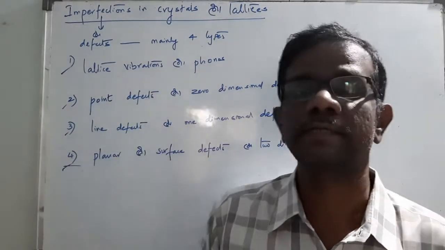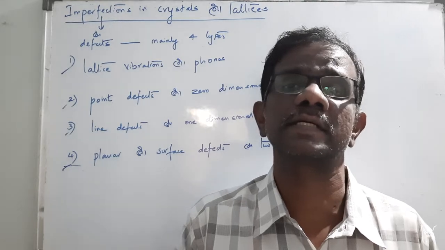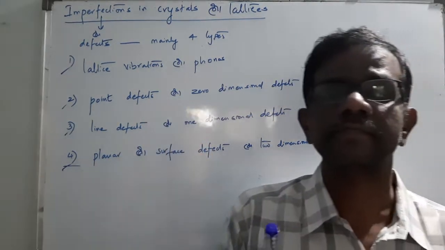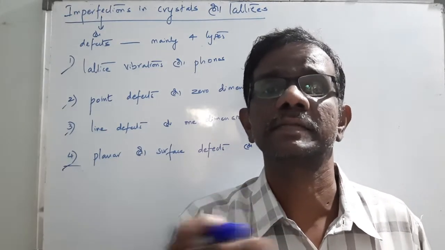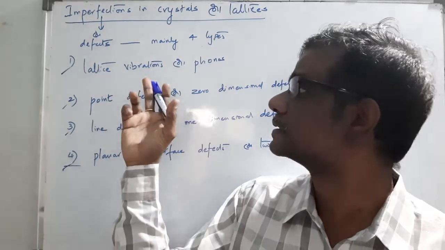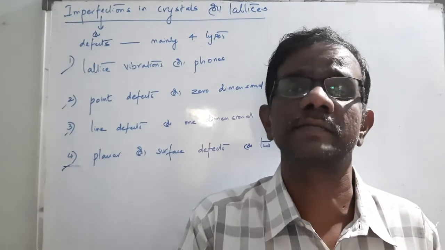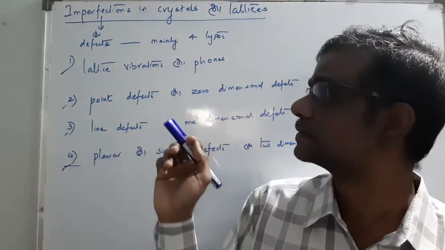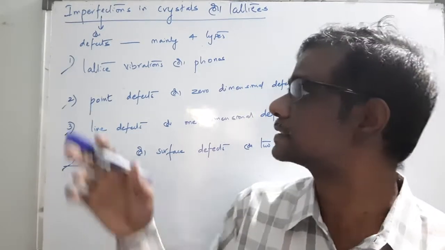So lattice vibrations means the atoms vibrate about their mean positions, thereby causing some deviations about those mean positions. The atoms may vibrate about their mean positions regularly or irregularly, thereby having some vibrations in that system.